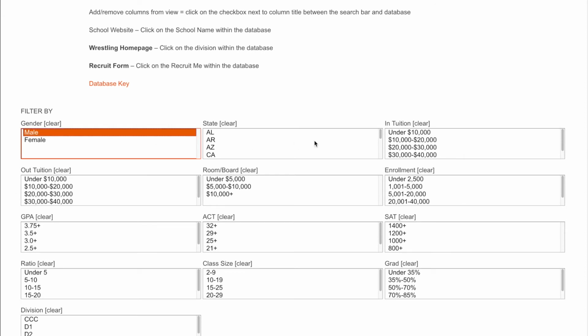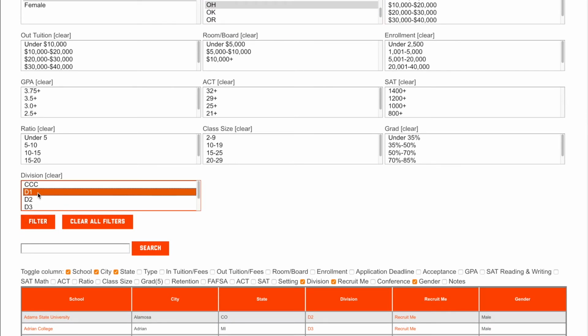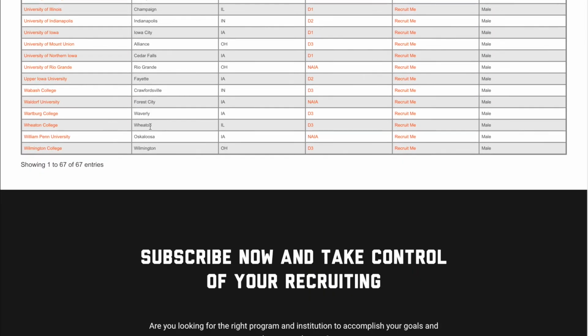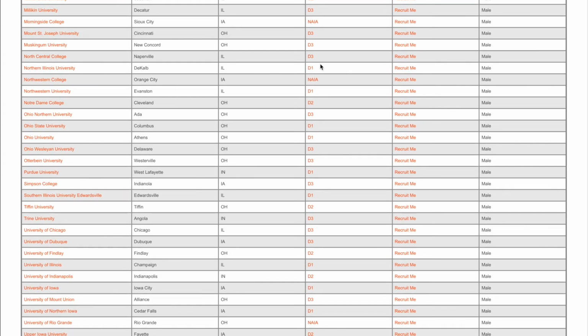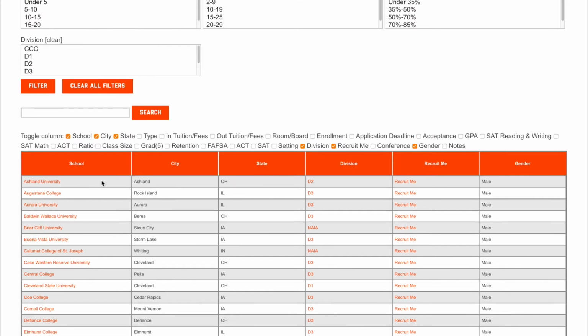So let's say we are a male looking to stay close to home in the Midwest. We've got Iowa, Illinois, Indiana on our list, maybe Ohio. And so we're going to do a very basic, very easy, quick search. Maybe we want a 4-year school, and then we're going to hit filter, right? So this is a very quick overview, and we've noticed that we've got 67 schools that fit that scenario, right? All across NAIA, D1, D2, D3, all male programs. We got Ohio, Illinois, Iowa, Indiana in here, and then all the schools, right?